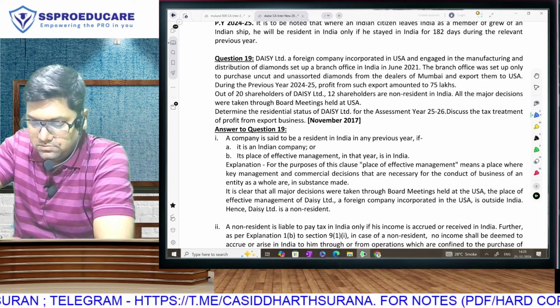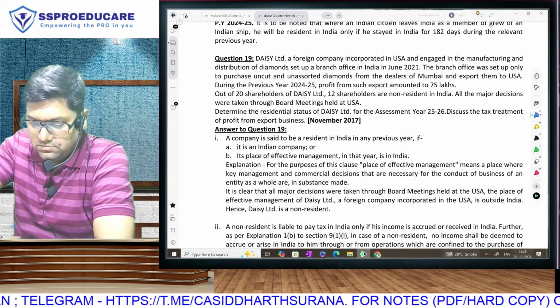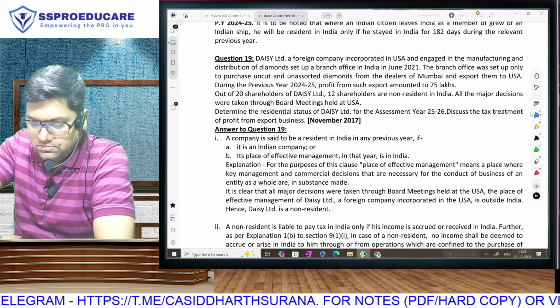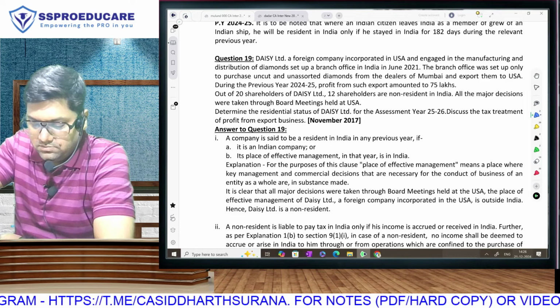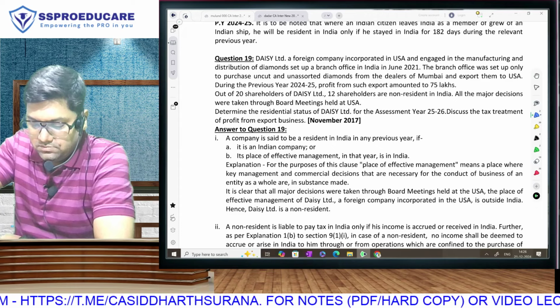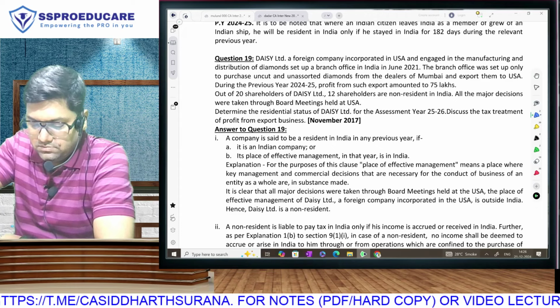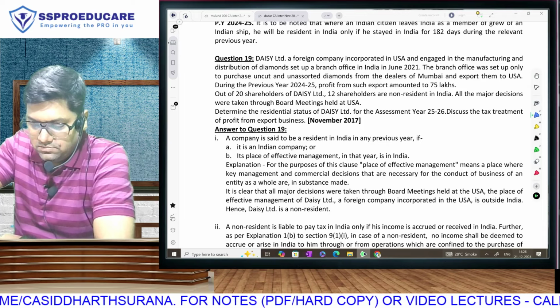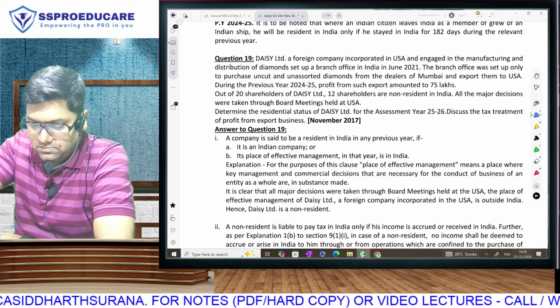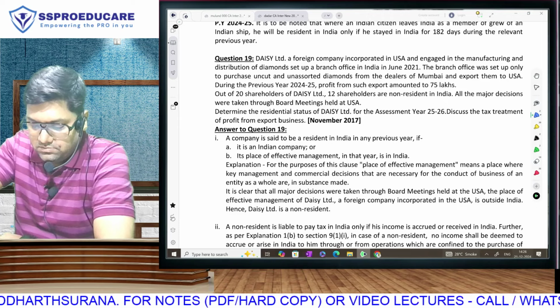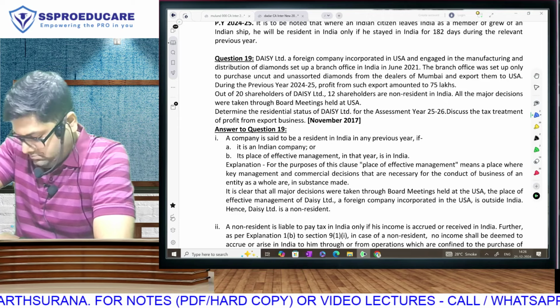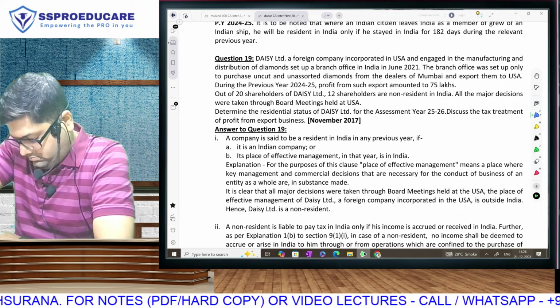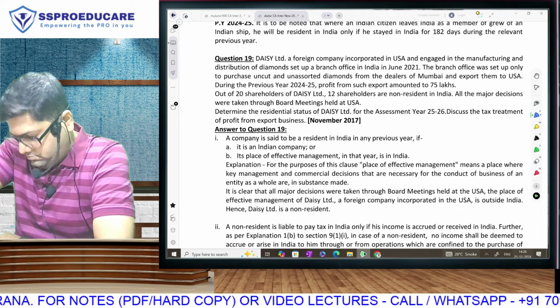During the previous year 24-25, profit from such exports amounted to 75 lakhs. Out of 20 shareholders of DC Limited, 12 shareholders are non-resident in India. All the major decisions were taken through board meetings held at USA. Determine the residential status of DC Limited for the assessment year 25-26. Discuss the tax treatment of profit from export business.